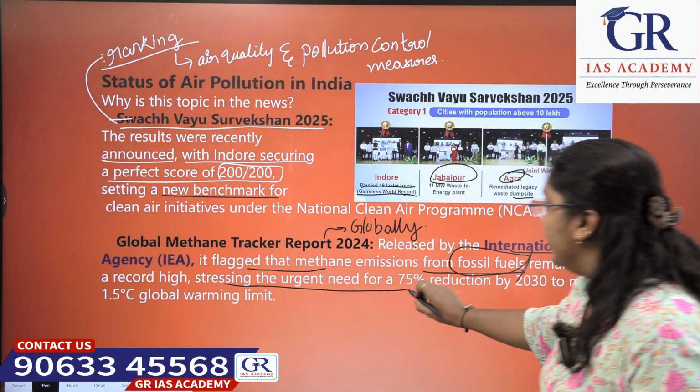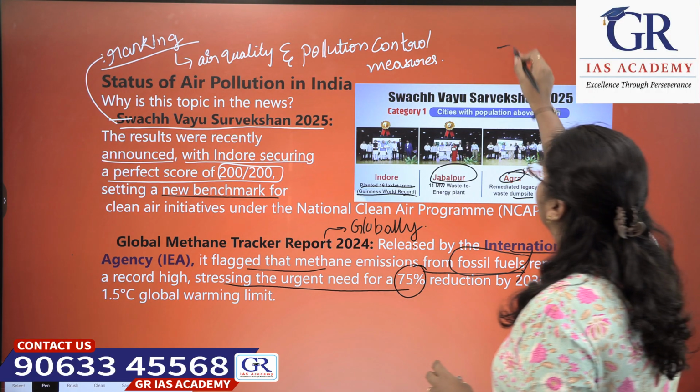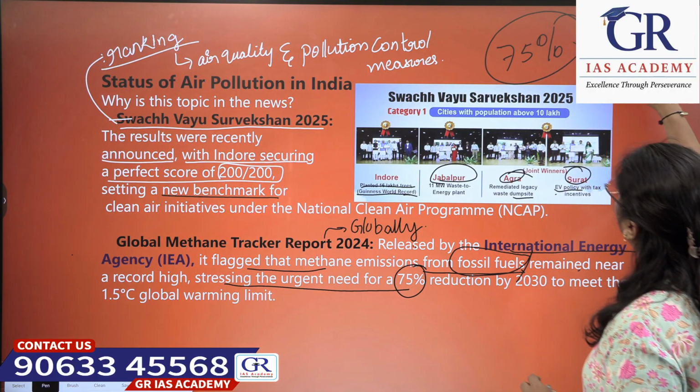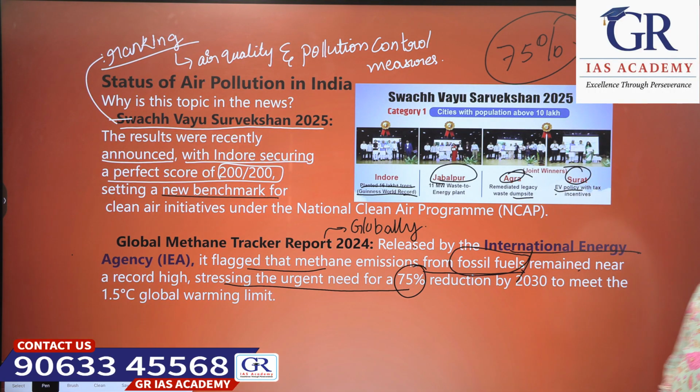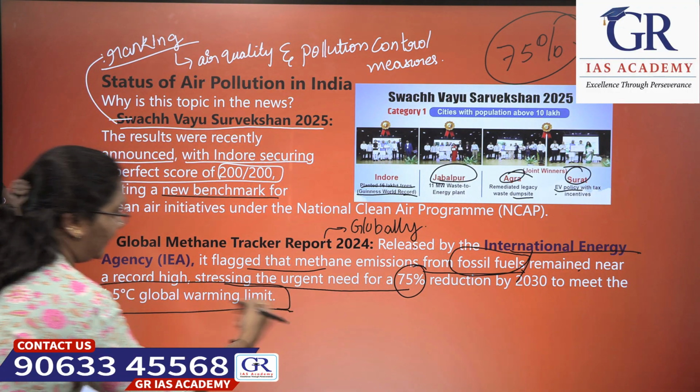Stressing the urgent need for a 75% reduction by 2030. How much percentage should be reduced? 75% reduction of methane should be done by 2030 to meet the 1.5 degrees Celsius global warming limit.